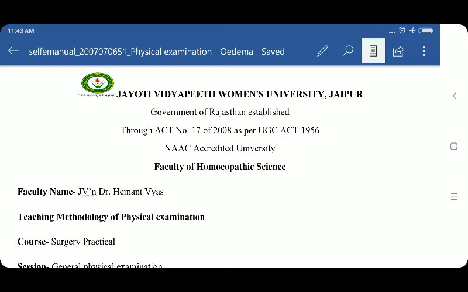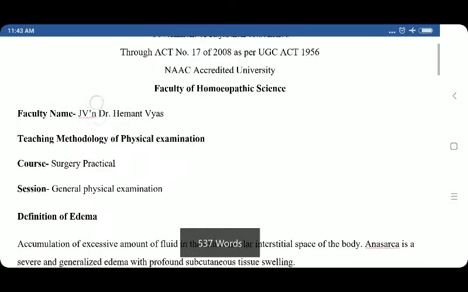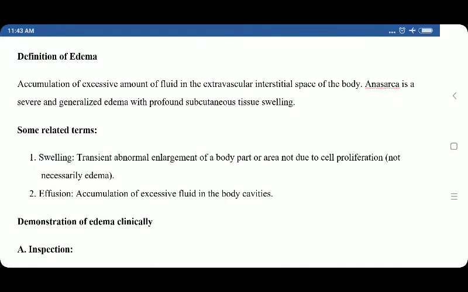In today's session, we are going to discuss general physical examination. The topic of discussion today will be edema. Let's begin. Definition of edema: accumulation of excessive amount of fluid in the extravascular interstitial space of the body. Anasarca is a severe and generalized edema with profound subcutaneous tissue swelling. So here we can differentiate between edema and anasarca.